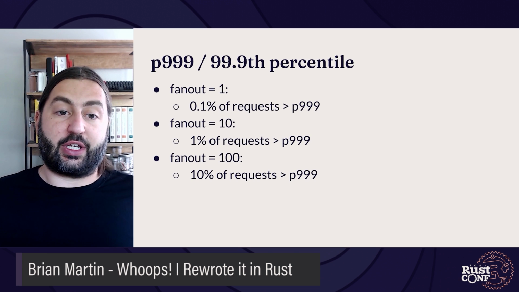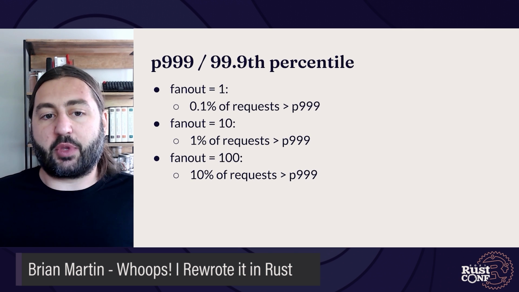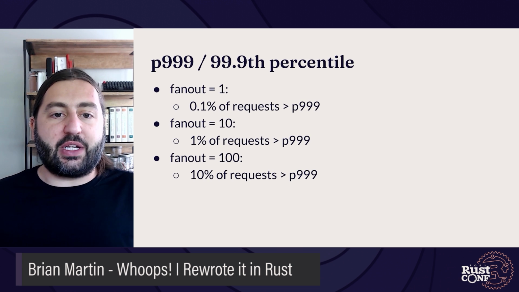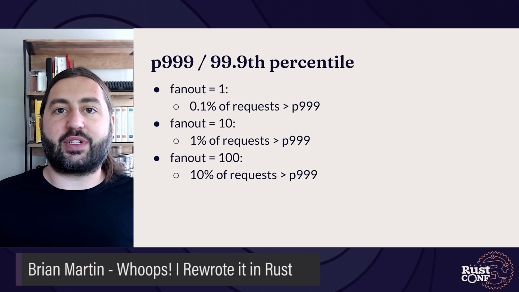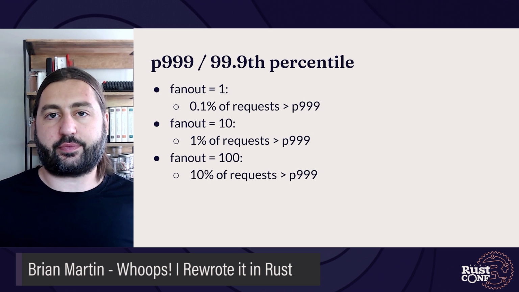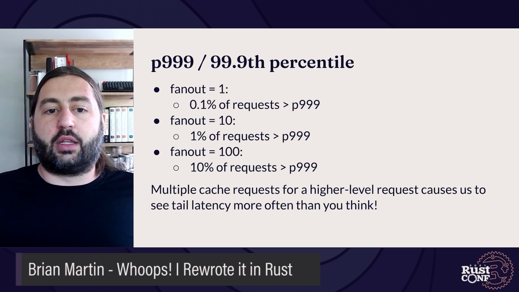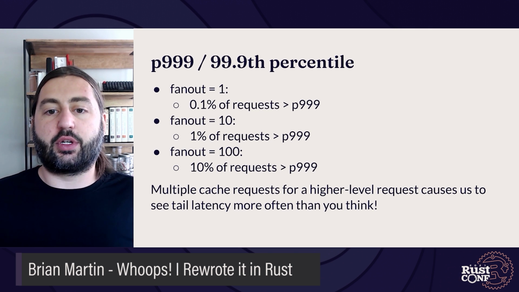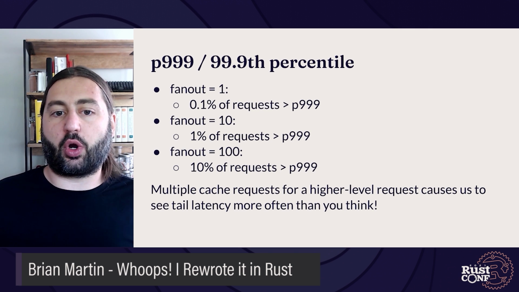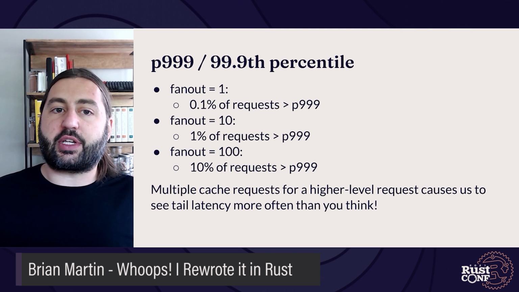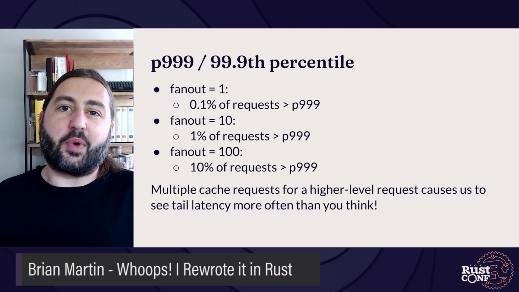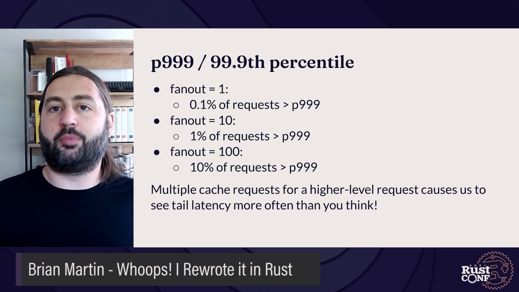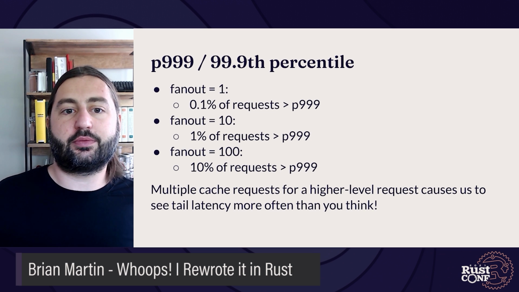For even the larger things, maybe loading something like a home timeline, you might have a fan out on the order of 100. This means that 10% of the requests are going to see your P39 latency. The key takeaway here is that multiple cache requests for a higher level request causes us to see the tail latency more often than you think. And that makes us care about these percentiles that might otherwise seem like they're way far out in the tail and don't really happen that often. But with fan out, they do.